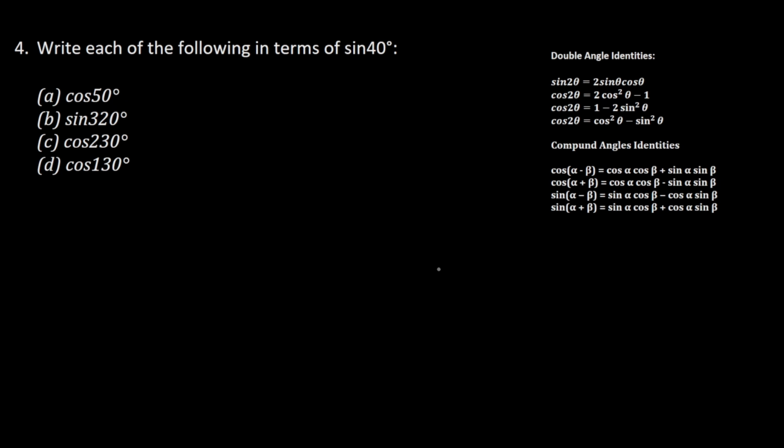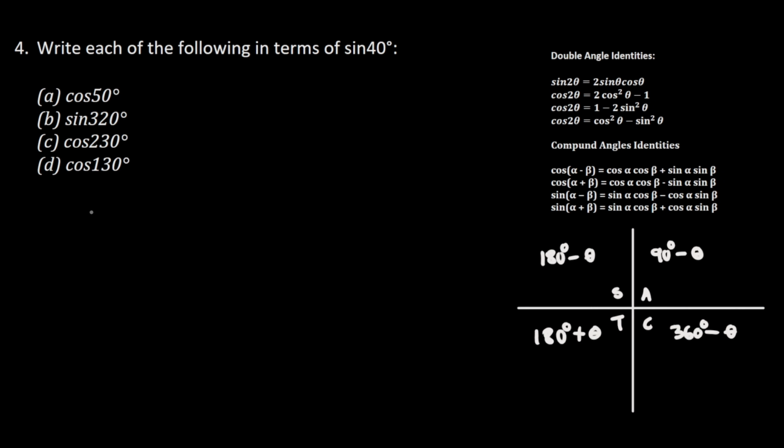Write each of the following in terms of sine of 40 degrees. So in order for me to evaluate all these trigonometric functions, in order for me to write them in terms of sine of 40 degrees, I'm going to need a CAST diagram. Okay, so now that I have my CAST diagram, I know that cos of 50 degrees is the same as cos of 90 degrees minus 40 degrees, which is equal to, I know that cos of 90 degrees minus 40 degrees is the same as sine of 40 degrees.